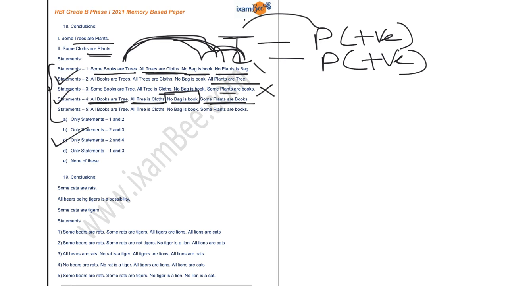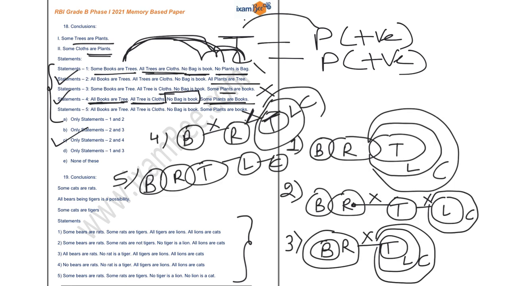Students, if you want to opt for another method, you can absolutely draw the Venn diagram of all these statements and then check your conclusion. This won't take much time. You can definitely try this method as well. I am drawing the Venn diagram of each and every statement and then we will check the solutions, right? So these are your Venn diagrams for statement number 1, 2, 3, 4 and 5. You can look at them closely and check the first conclusion only, with the help of which you can identify the correct answer.